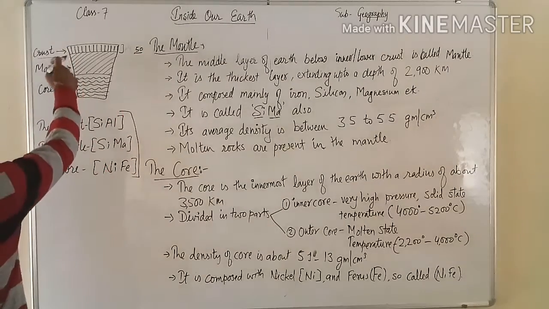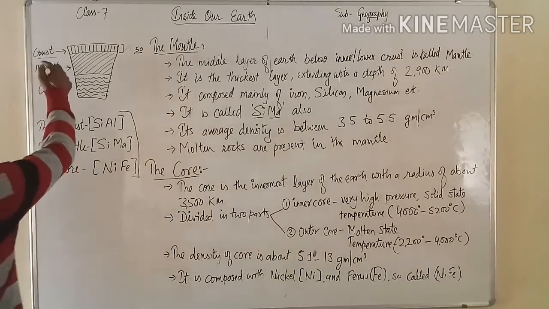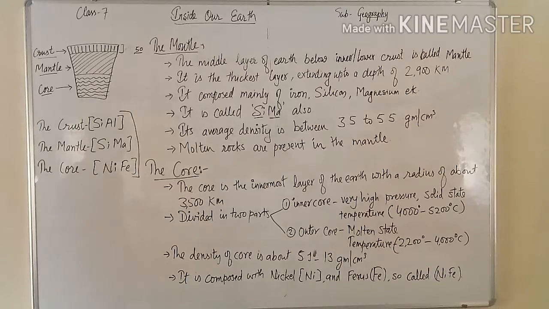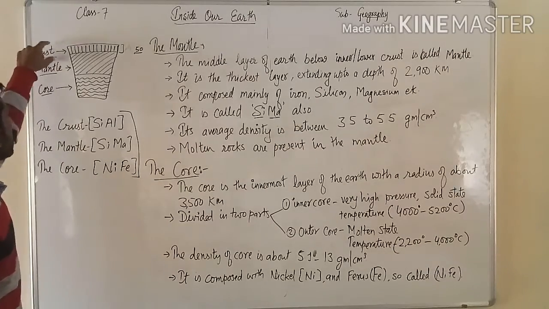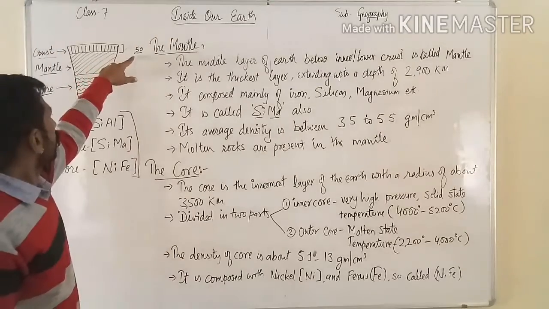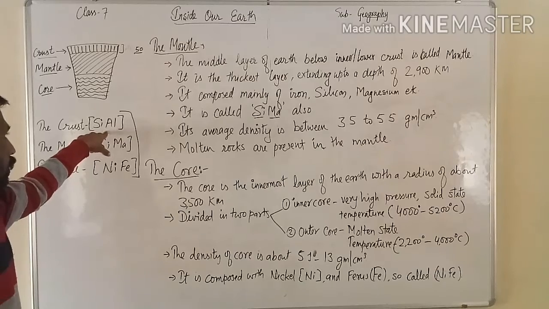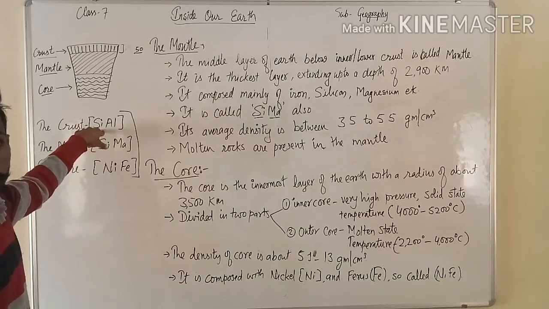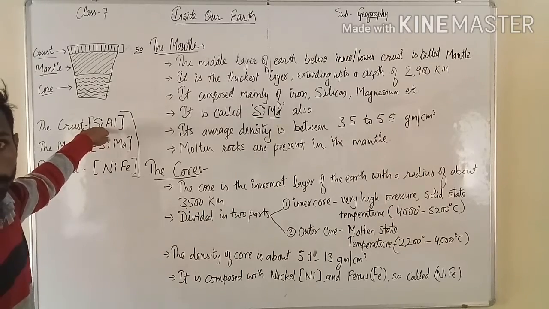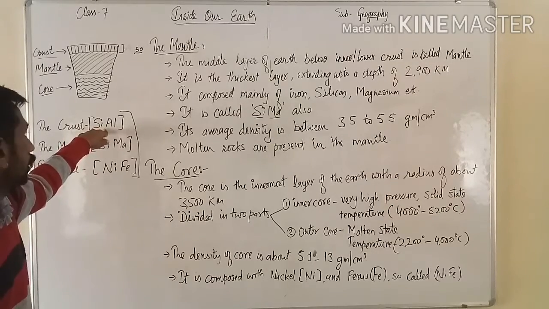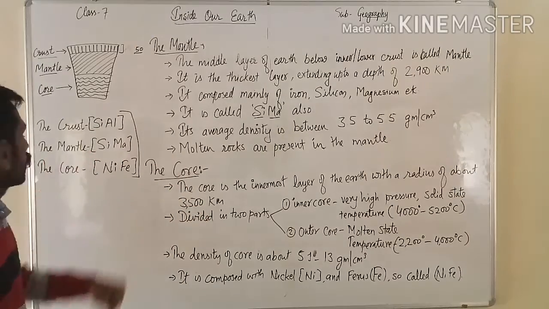The second layer is called the mantle, and the third layer is called the core. The crust is also called Sial, composed of silicon and aluminum. Mostly these two elements are found here, on the surface of the earth.